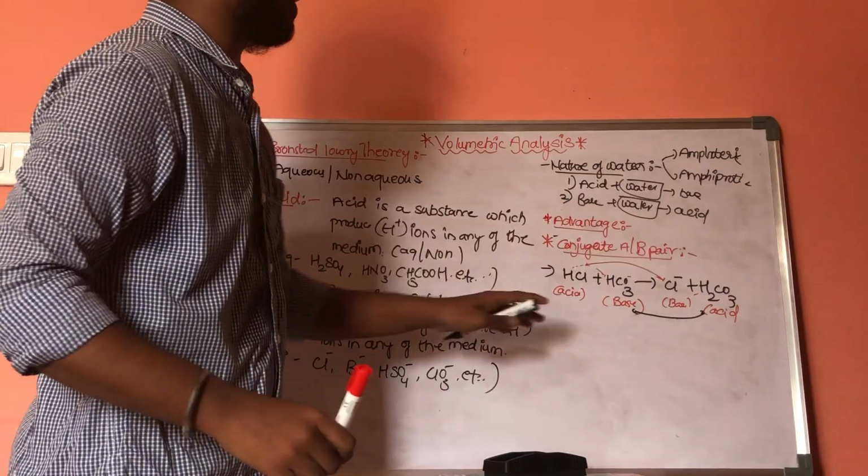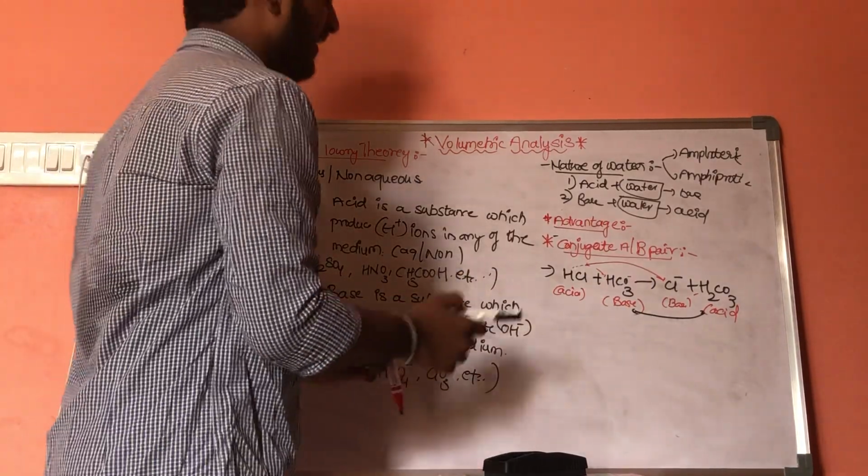This is the conjugate acid base theory, and there are limitations.